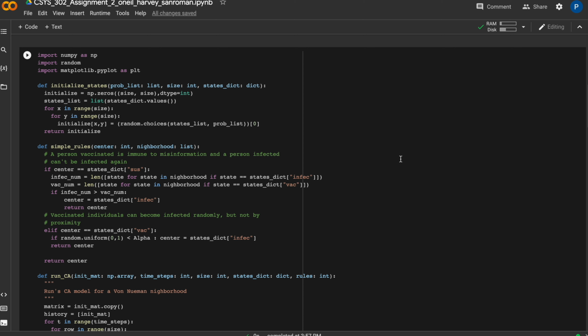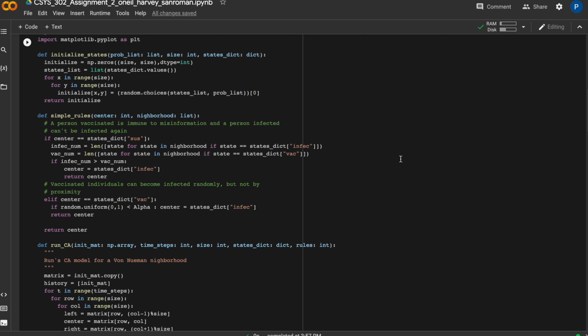For the simple one, we basically counted the number of blocks in a von Neumann neighborhood around the center that we were looking at. And if the number of infected individuals is higher than the number of vaccinated individuals, then the susceptible center will become infected. We also implemented a randomness parameter where a vaccinated individual center can be randomly infected and not by proximity.